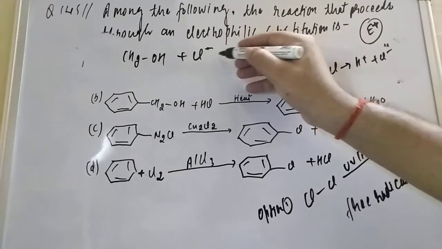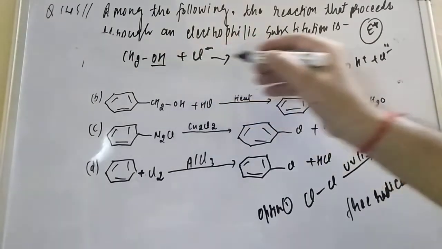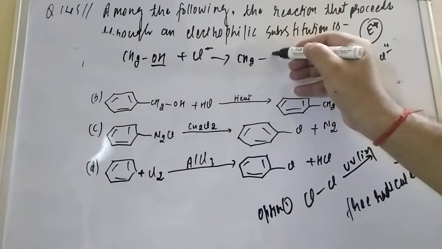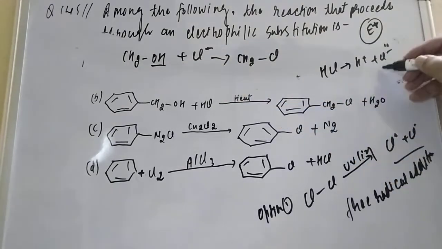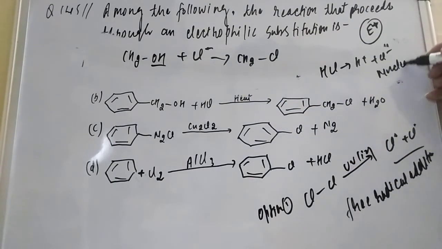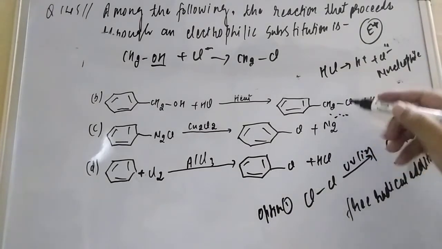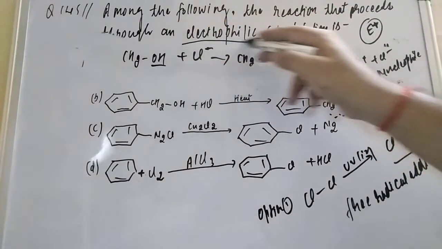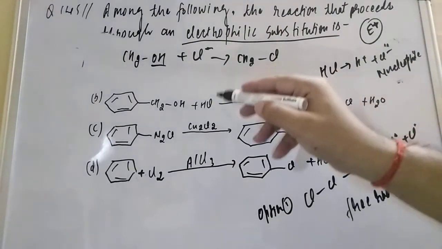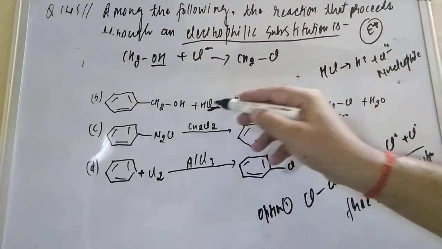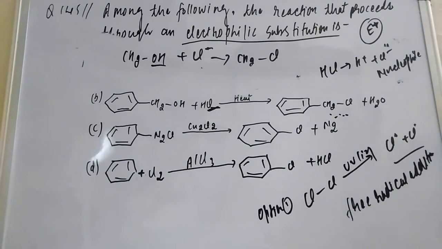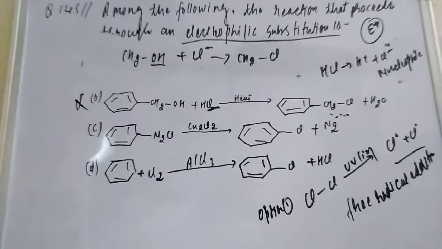This Cl minus will replace the OH group, so CH2Cl comes. And Cl minus is a nucleophile, so this is a nucleophilic substitution reaction. But the question asks for an electrophilic substitution reaction. Since Cl is a nucleophile here, option B also fails.